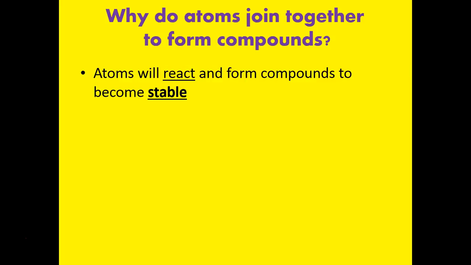Things want to become stable because, just naturally speaking, that's a more sustainable way to be. If you reach stability, that means that you're at a nice, comfortable place, and you'll want to stay there when you're stable. If things aren't stable, then they tend to react to become stable. And that's what we find that elements do when they form bonds.